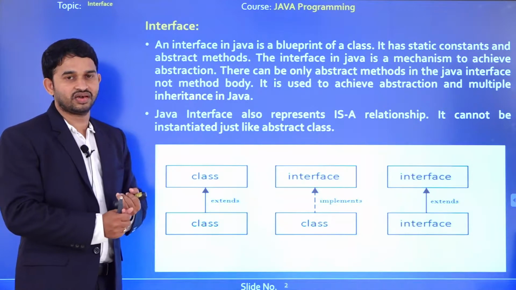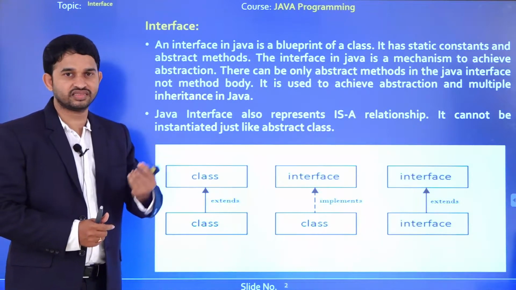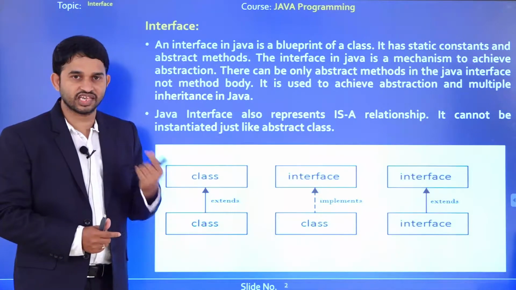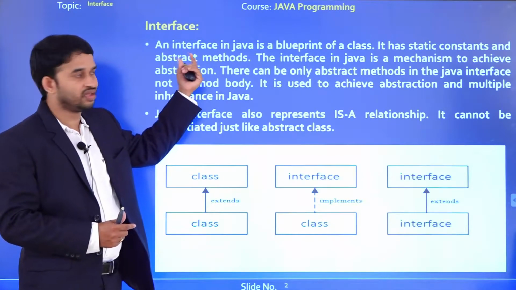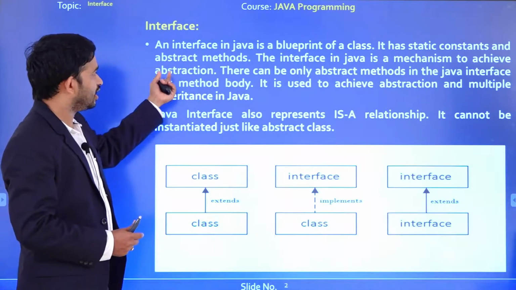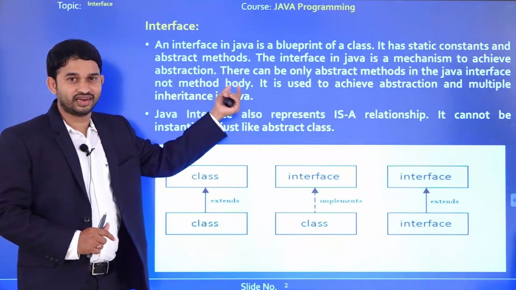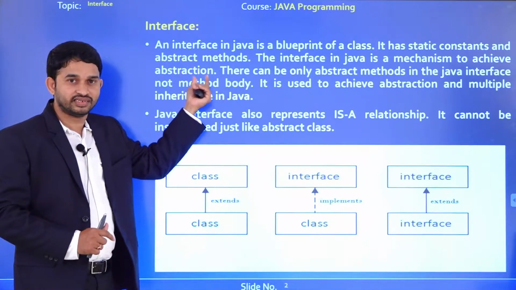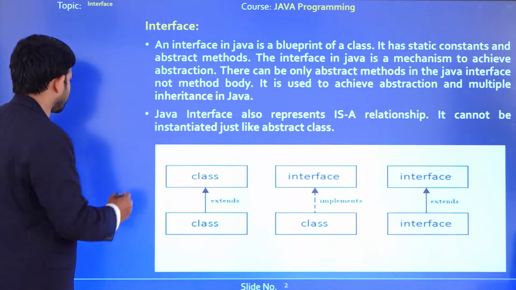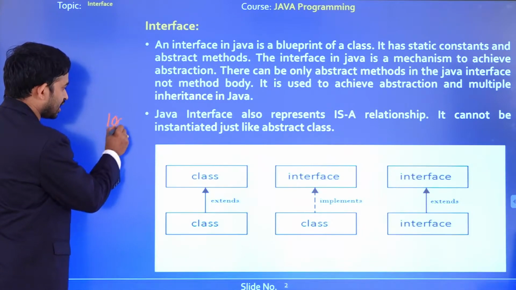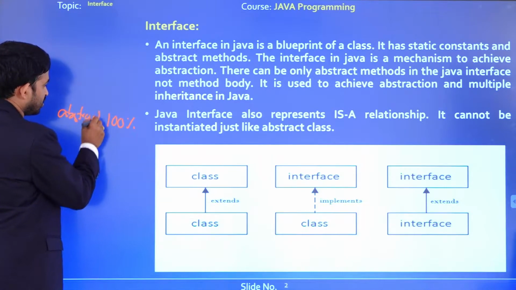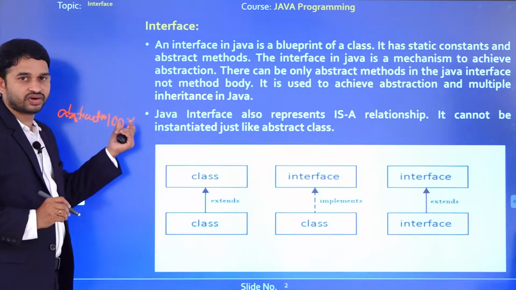What is the meaning of a class? A class is an imaginary thing. We use a class in order to represent an object. In the same way, an interface is also a blueprint of a class. Next, it has static constants and abstract methods. We can declare only abstract methods in our interface. That is the reason we can achieve 100% abstraction. In order to achieve 100% abstraction, we go for interface.